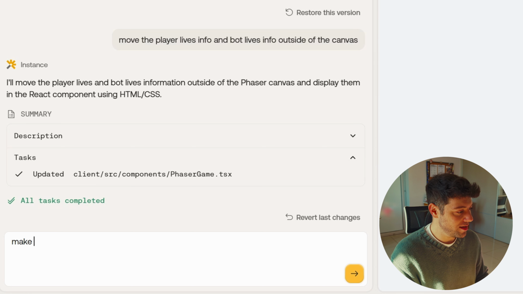Okay, so we have our basic game and I like it so far, but it's a little bit boring visually. And I want to give it my touch on this game, and I'm a huge video games fan. I love retro gaming, I love 8-bit style. So let's try and implement that to this game. Make it 8-bit themed. I'll transform the game into a neon retro 8-bit style with vibrant neon colors, glowing effects, and classic synthwave aesthetics. Yeah, give me those synthwave vibes.